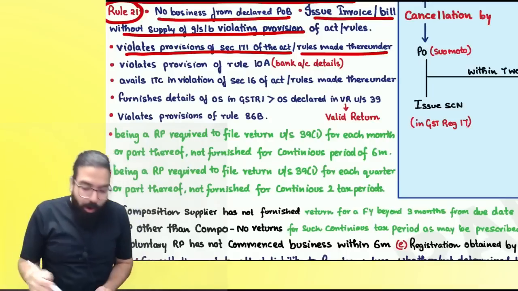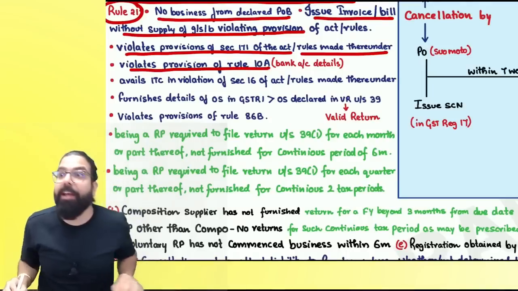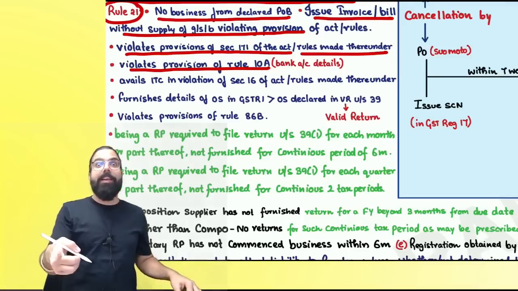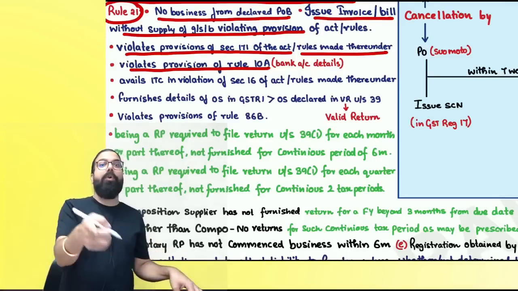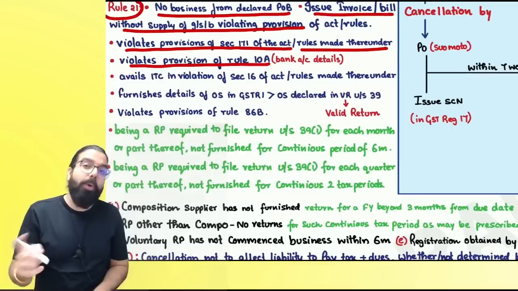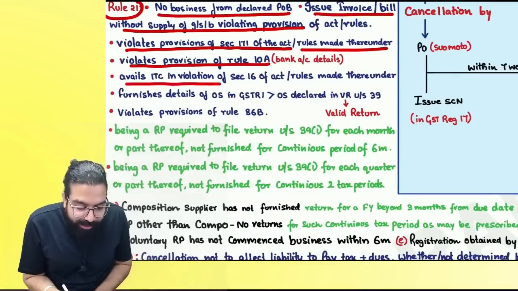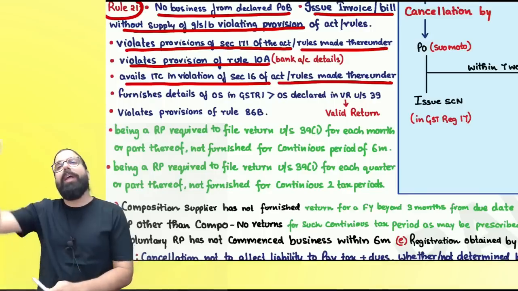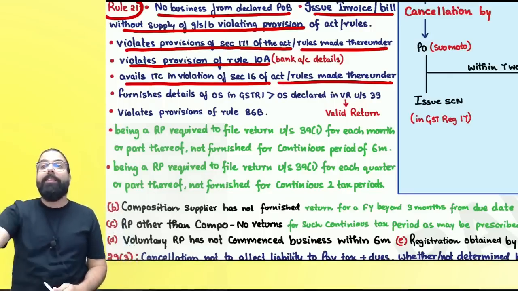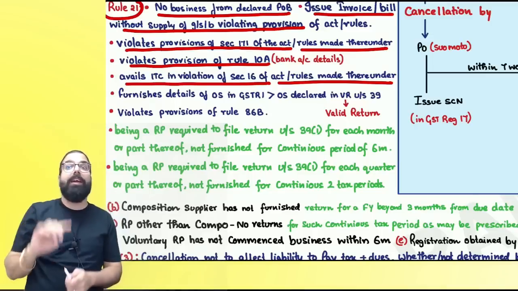Are we clear, everyone? Or the next one, you violate the condition of 10A. You are not giving bank account detail. Registration given to you, no? Give bank account detail. If you don't give, registration cancel. PO may cancel. Then avails ITC in violation of section number 16. When we go to the ITC chapter, we'll see section number 16 is there. Section number 16 tells you the condition. You violated the condition.